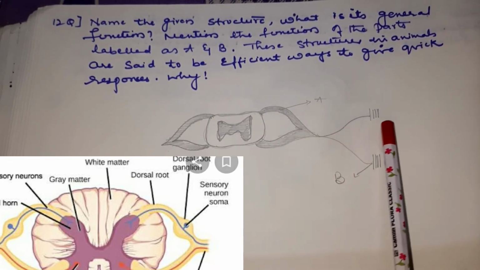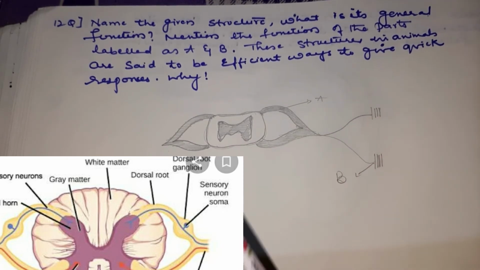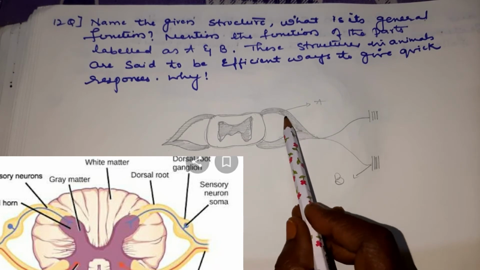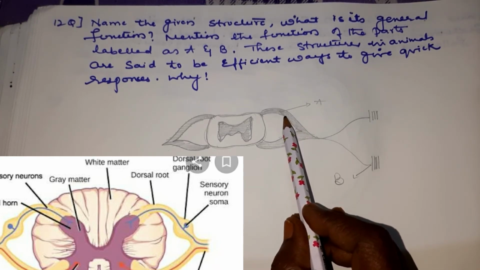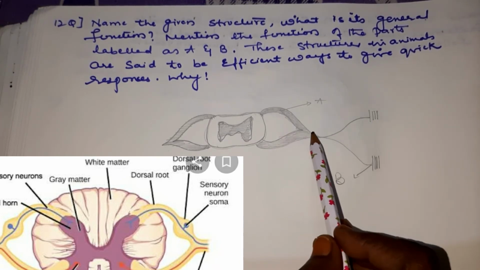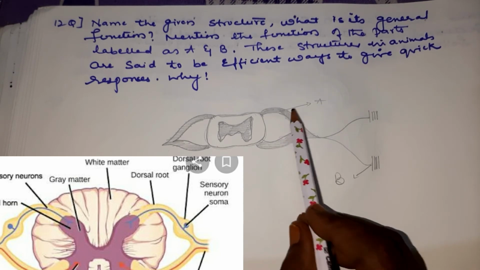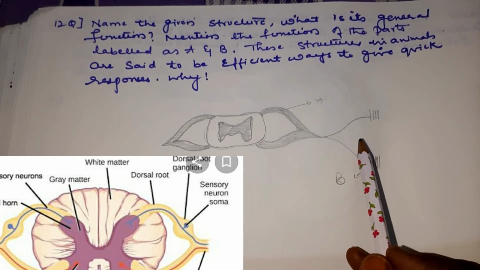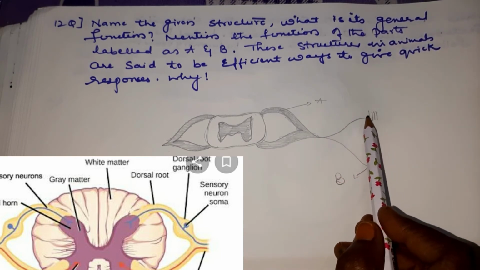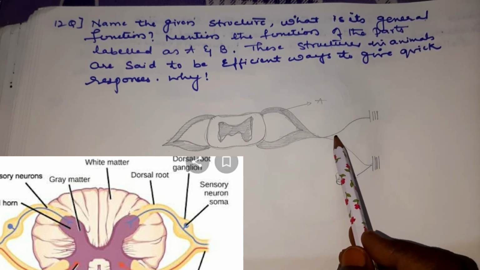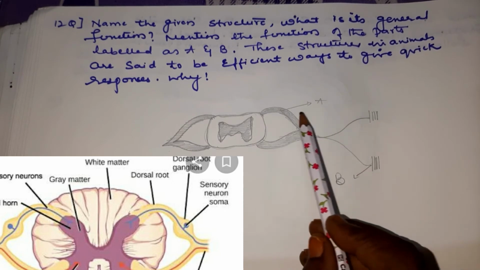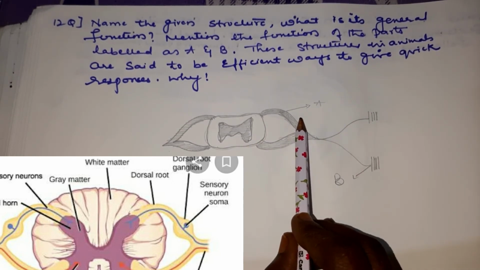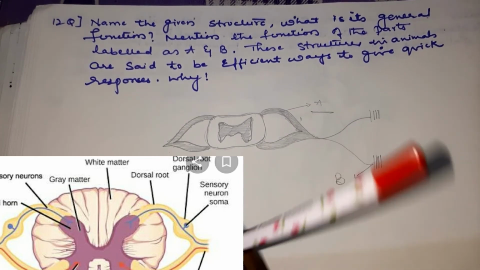Here you can see A is carrying the impulse from the receptors. So we call it a sensory neuron, children. This sensory neuron conducts the impulse of stimulus from the receptor to the spinal cord. It takes the impulse from the receptors to the spinal cord. So that is the function of this sensory neuron. So A is called a sensory neuron.